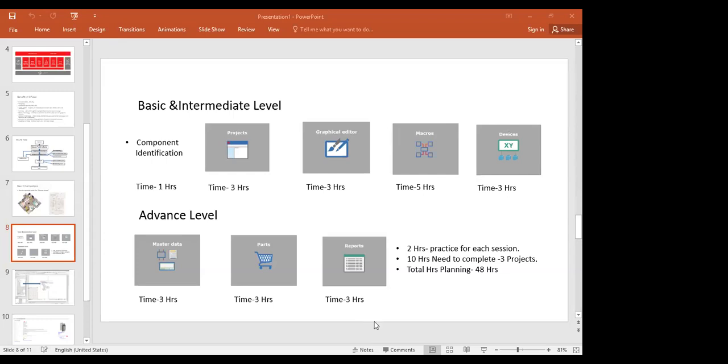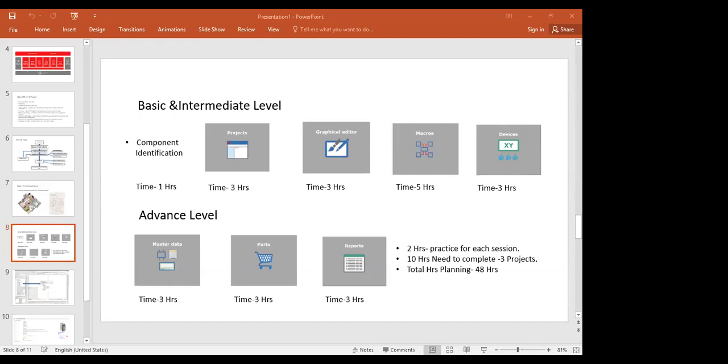Then after that we have an advanced level. In that advanced level we have master data. If you are using MATLAB or C++, you always have some master data with you, with printf and scanf statements or that background. So we have to understand the master data. Then parts: we have to do the shopping, like what the customer has given, like the main on-off switch. We always have one data portal from ePlan. So we have to take that data from the data portal and use it in our schematic.